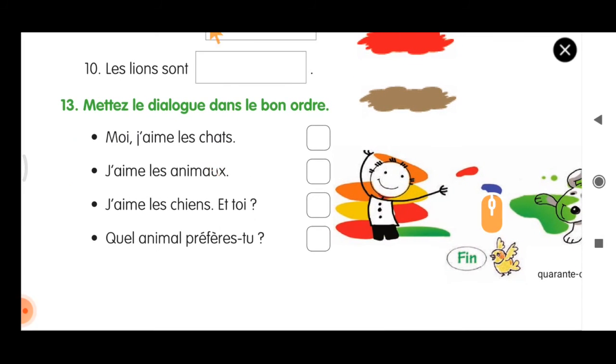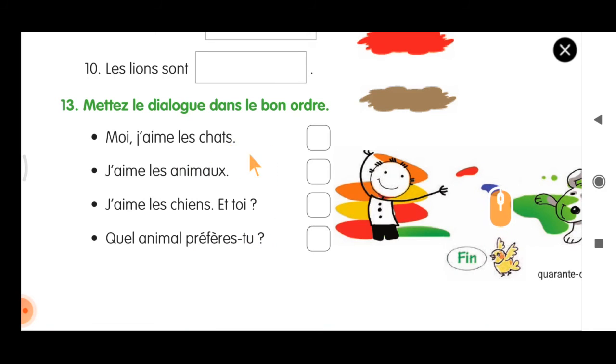And next, the last exercise of this lesson. Mettez le dialogue dans le bon ordre. Moi j'aime les chats, j'aime les animaux. J'aime les chiens et toi. Quel animal préfères-tu? So this is put the orders in the right way. Put the sentence in the right way. So this sentence is in a different format.